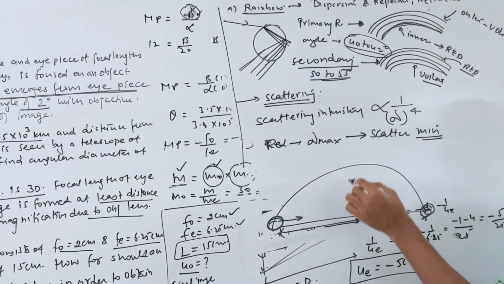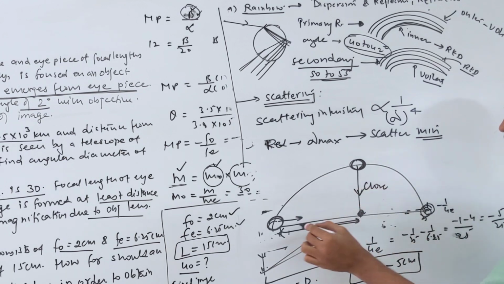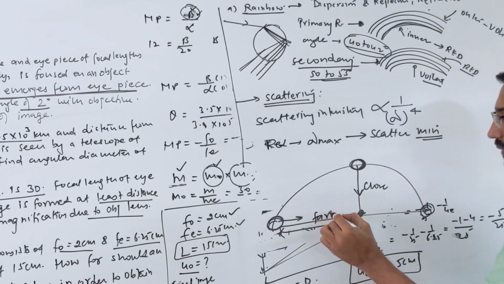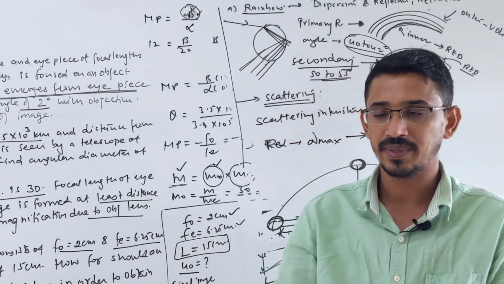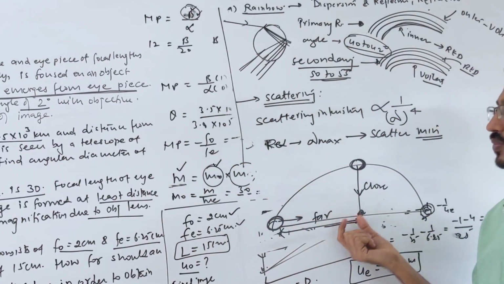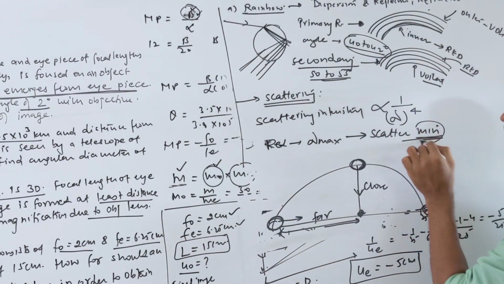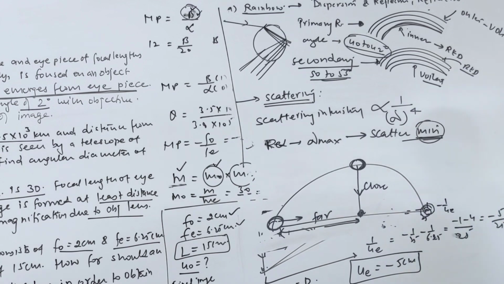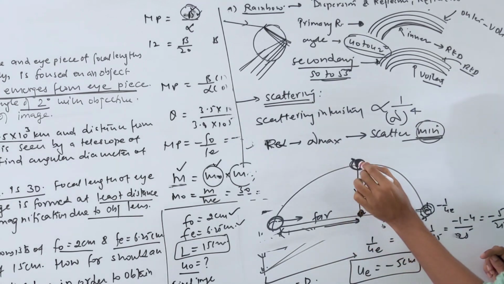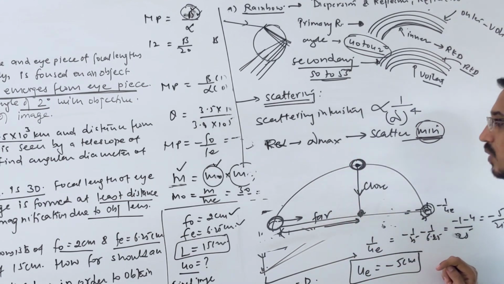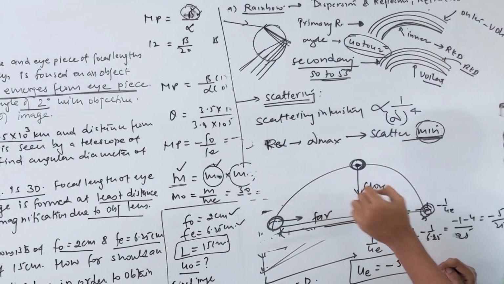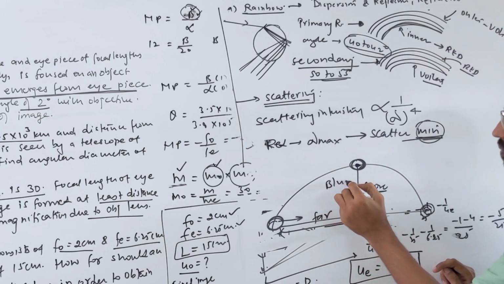Same thing happens at sunset. But the opposite happens during daytime. During daytime, your sun is very close to you, while during sunrise and sunset it is very far. When light is traveling this long distance, other colors get scattered, but only red color reaches you, because scattering is minimum for red color. During noon time, the sun is just over your head, at minimum distance from you. So the maximum scattering happens for blue color, and you see blue color as the sky.